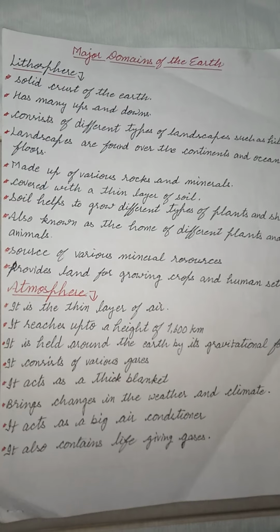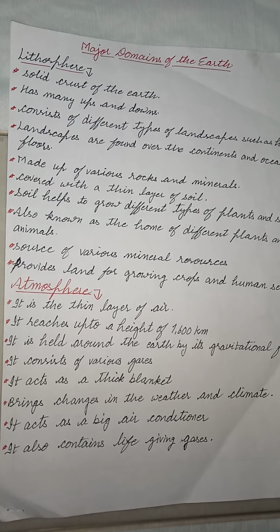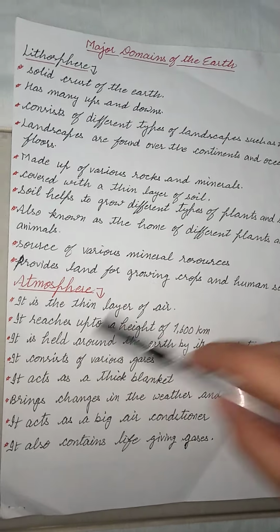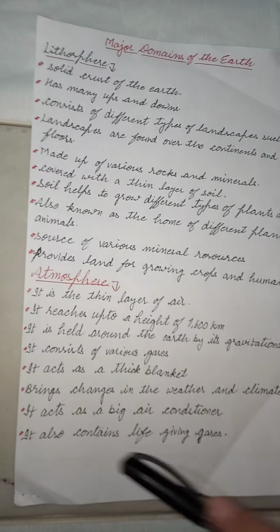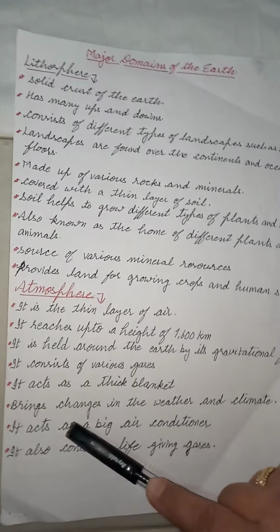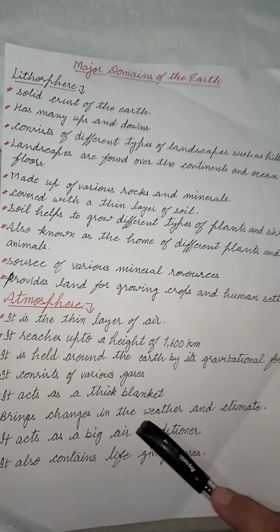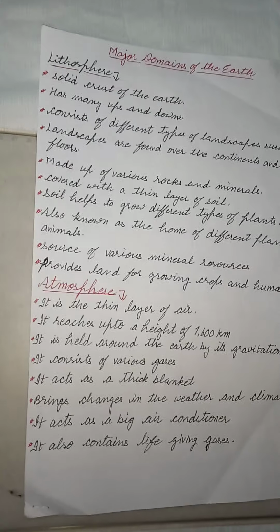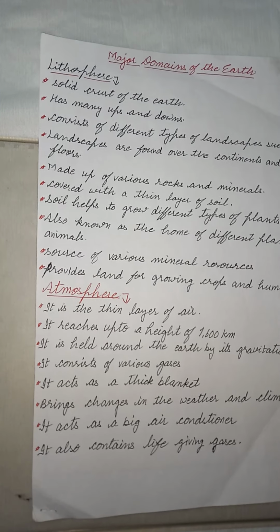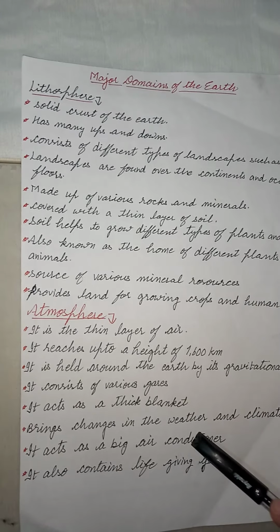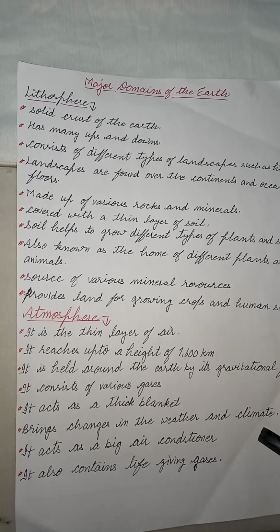Who protects us from the ultraviolet rays of the sun? Our atmosphere protects us. It also brings changes in the weather and climate. Whenever the atmosphere changes, weather and climate also change.